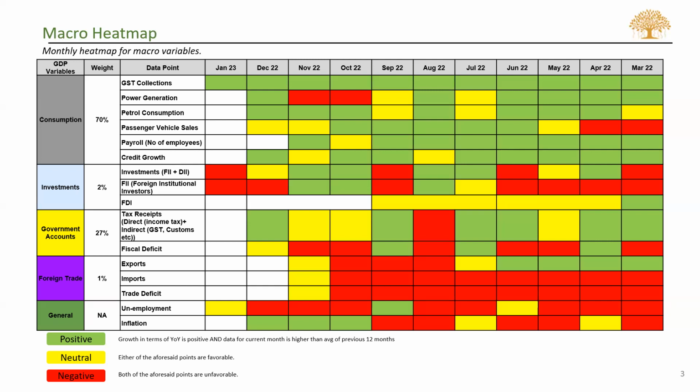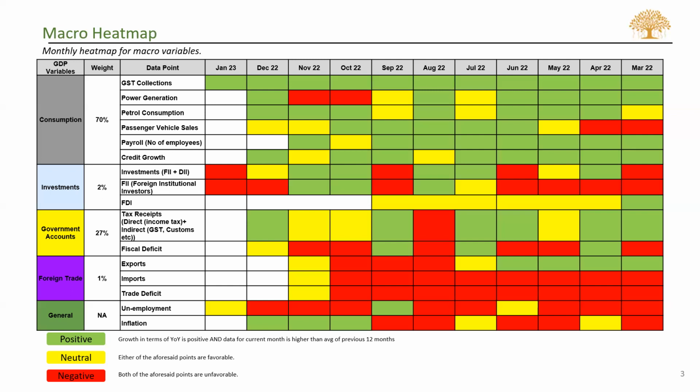So coming on to the next part, that is foreign trade. We have three factors that we look into: exports, imports, and basically trade deficit, that is nothing but your exports minus imports. On an overall basis, foreign trade is on a neutral side, where we were seeing a major red signal coming for a very long period, approximately 6-7 months. It has turned into yellow.